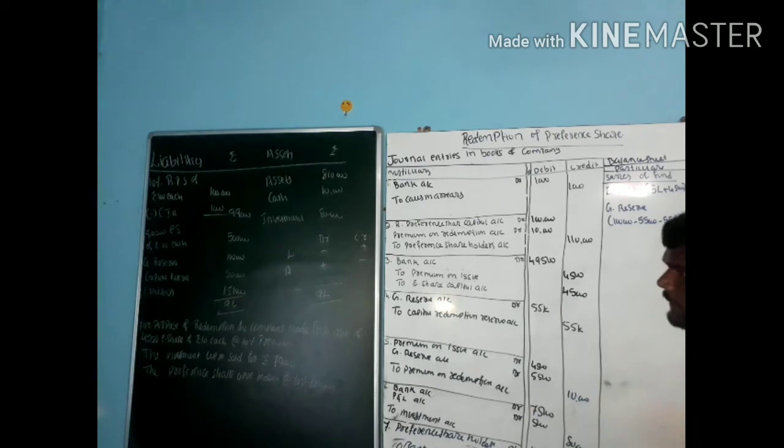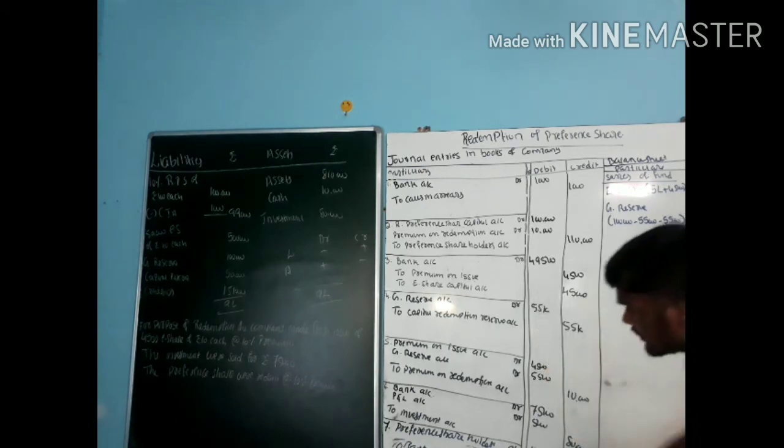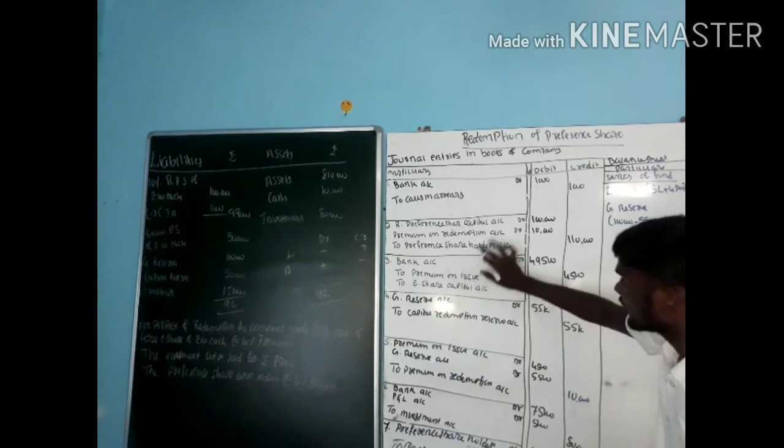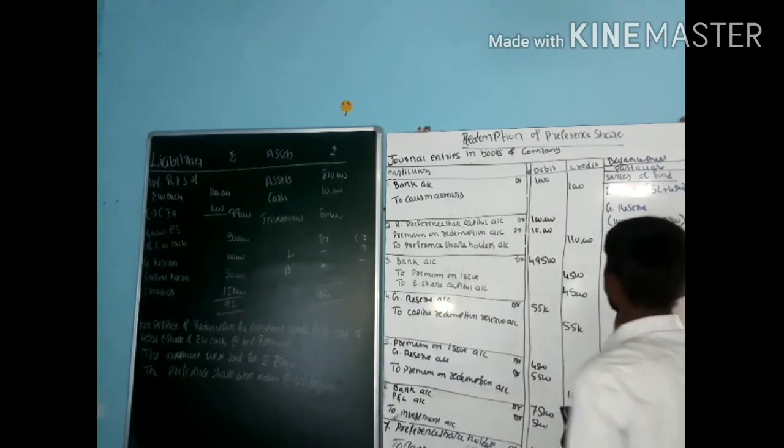Next one, capital reserve. Capital reserve is 50,000. There is no entry for capital reserve. That is 50,000.